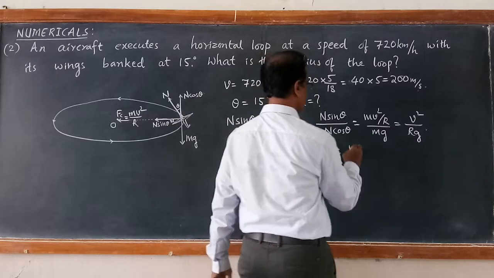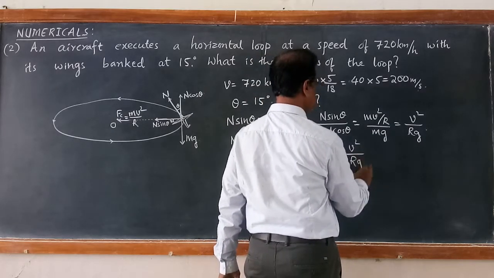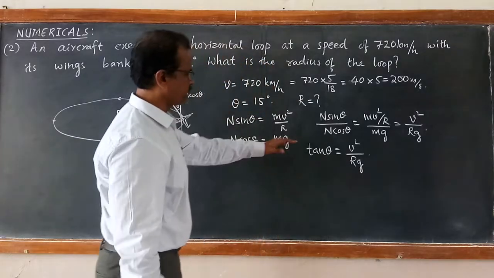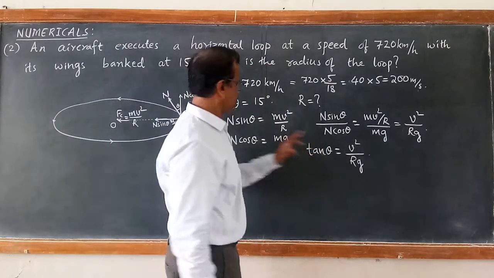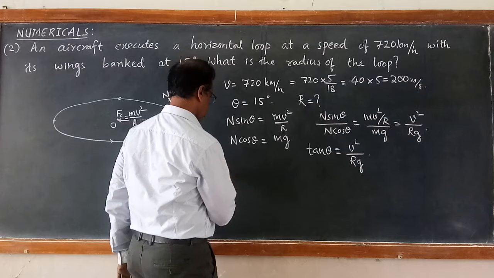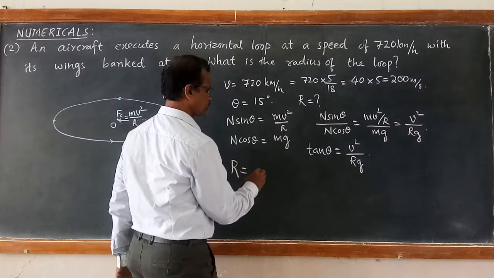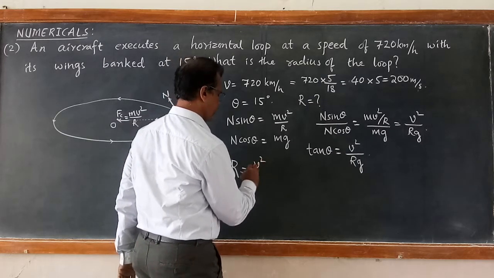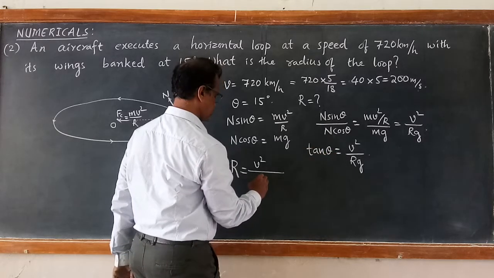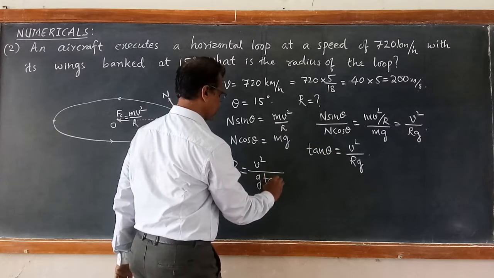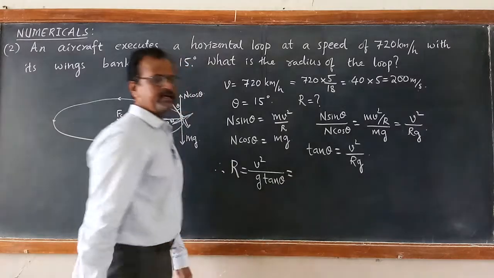Tan theta equals v square by Rg, the same equation. We are asked to calculate R, the radius of the horizontal loop. Therefore R is equal to v square by g tan theta.